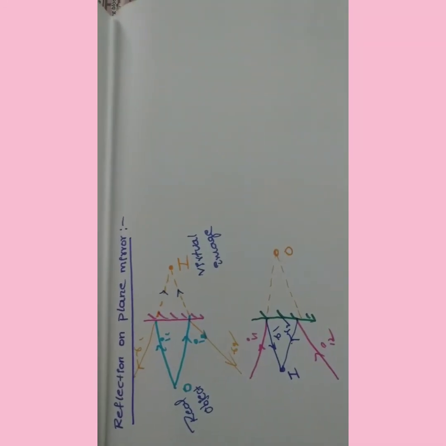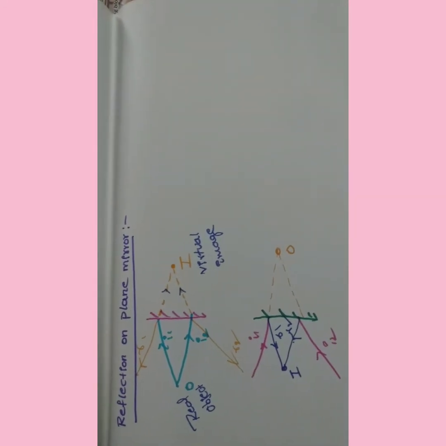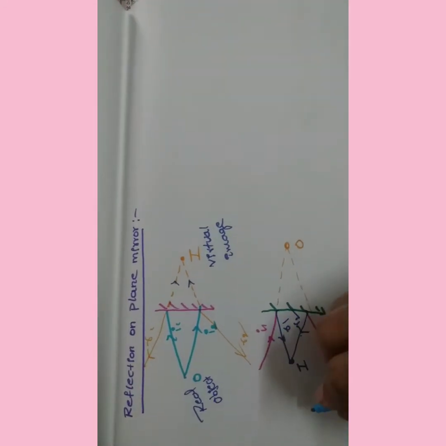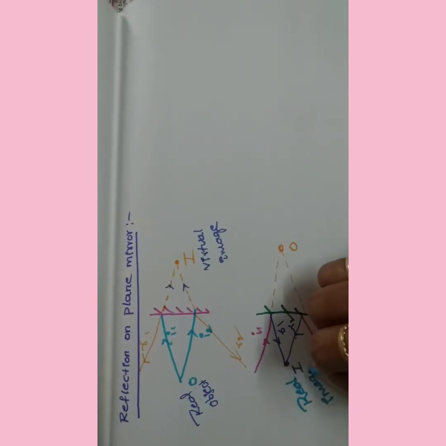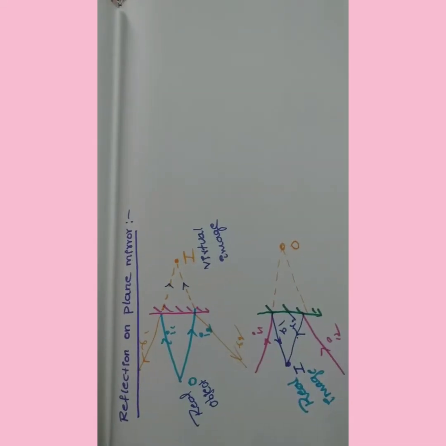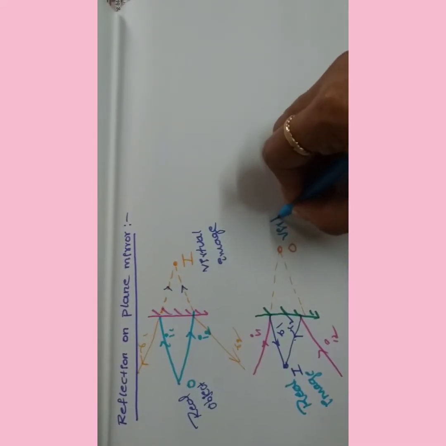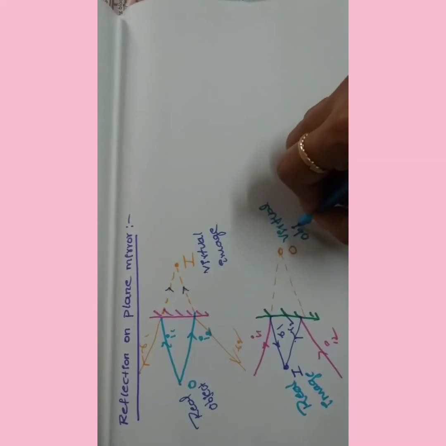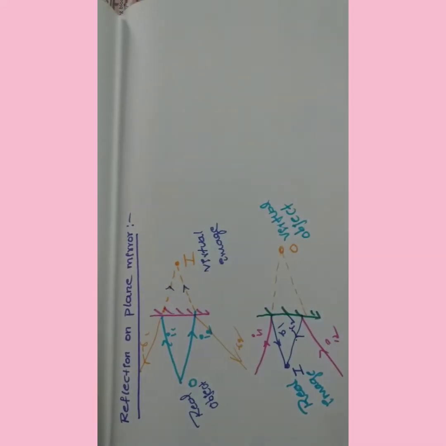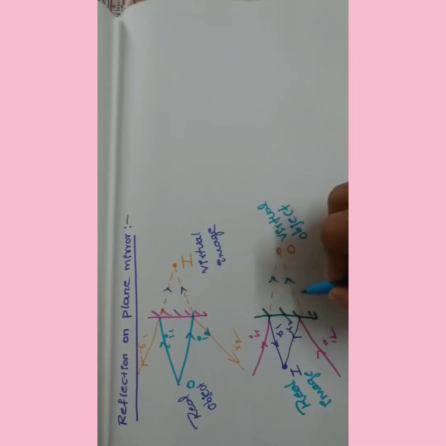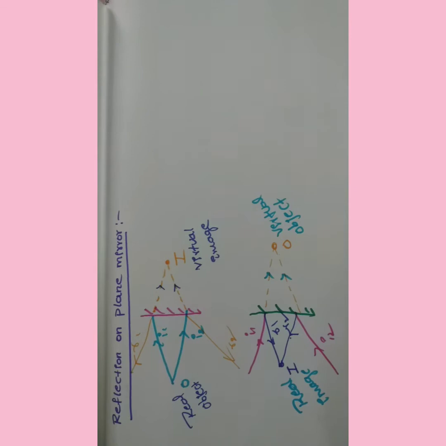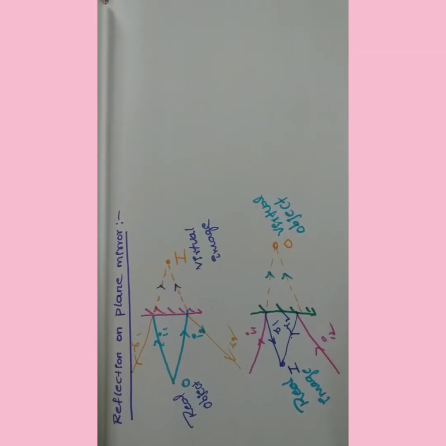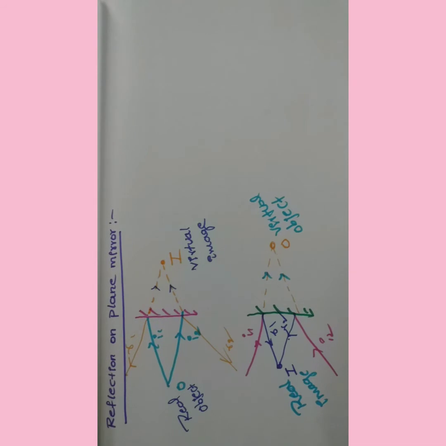Fine. Which type of image is it and which type of object is it? We need to give the conclusion. This is a real image. Why is it a real image? Because real reflected rays are meeting. And it is a virtual object. Why is it a virtual object? Because the extensions of incident rays are meeting, not the real incident rays. In the previous class I clearly said two things, objects and images. Objects means incident rays, images means reflected rays.